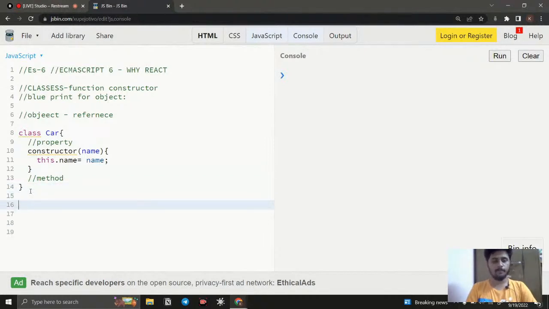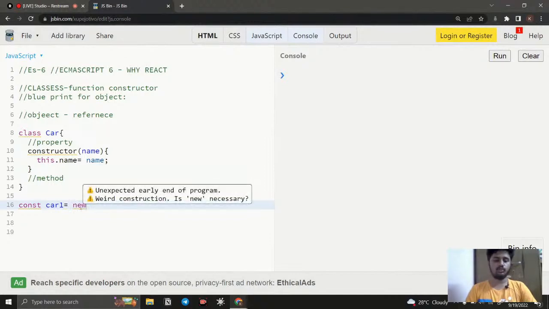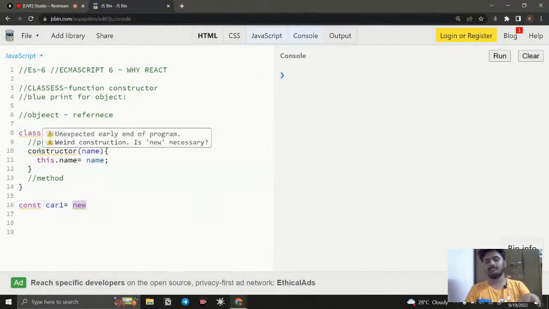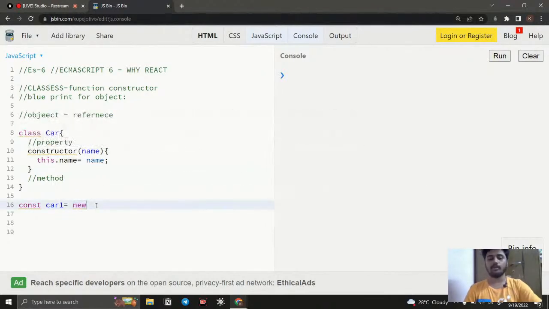So what I'm going to do, I just say const, instead of car, I just say car1. It is going to be a variable. I just use this equal to sign, and I just give new. So this new, it's going to be used to create an object, like classes are also going to be an object. That is what we're going to see.